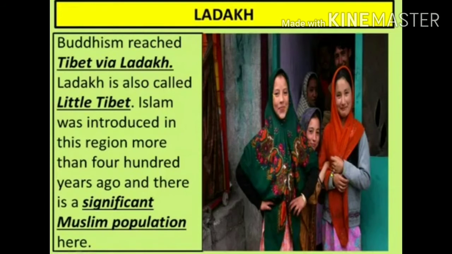Here is the exact historical factor of Ladakh. Let us see what it is. Buddhism reached Tibet via Ladakh. Ladakh is also called Little Tibet. Tibet is a nearby area to Ladakh, so Ladakh is also called Little Tibet. Islam was introduced in this region more than 400 years ago, and we have a significant Muslim population here. This is the historical factor of Ladakh.